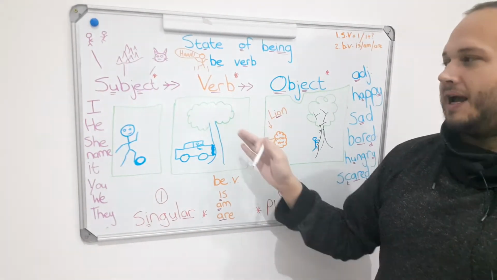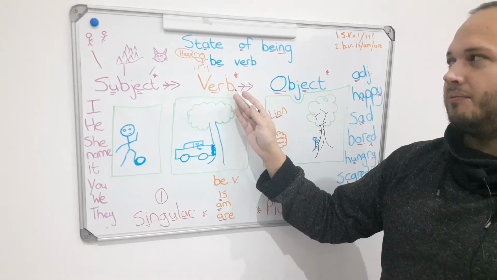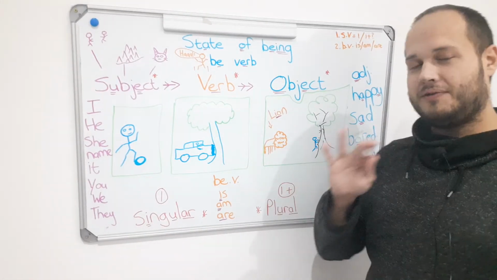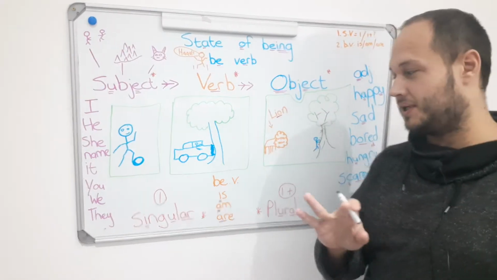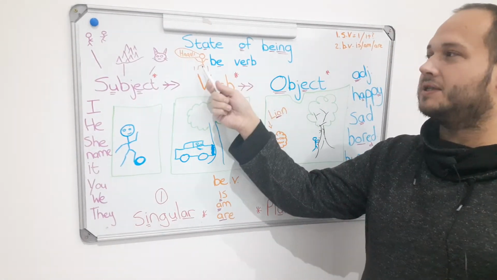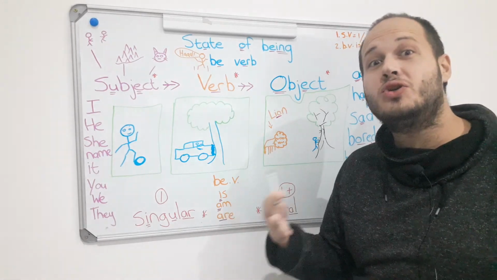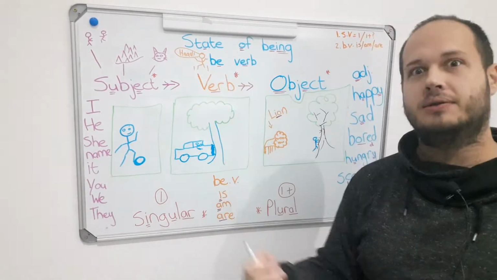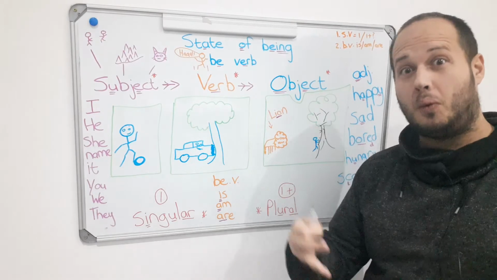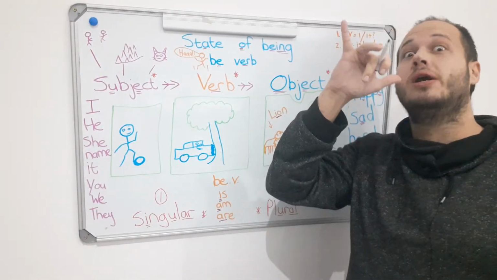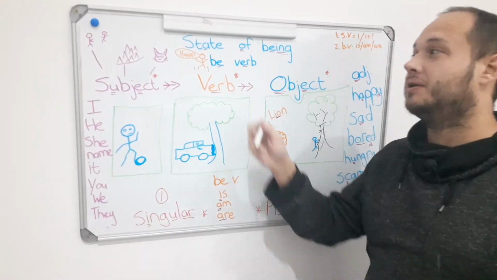Next, we have our verb. For today, for starting, what is a verb? An action, a doing word. Jump, shout, action. Eat, drink, an action.